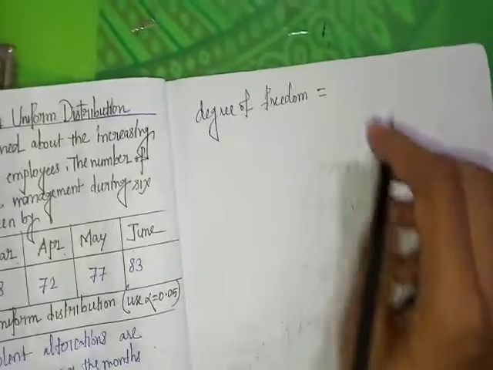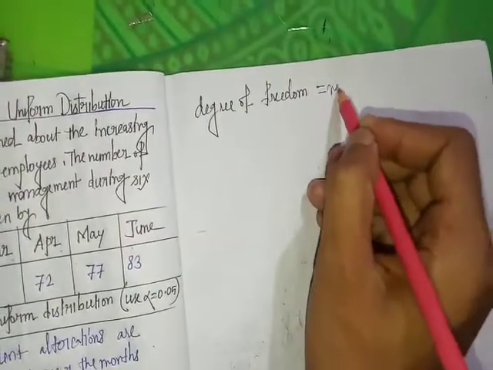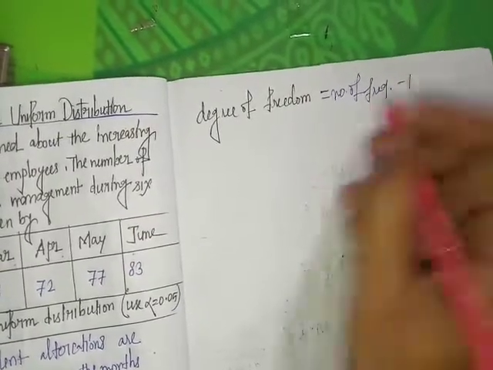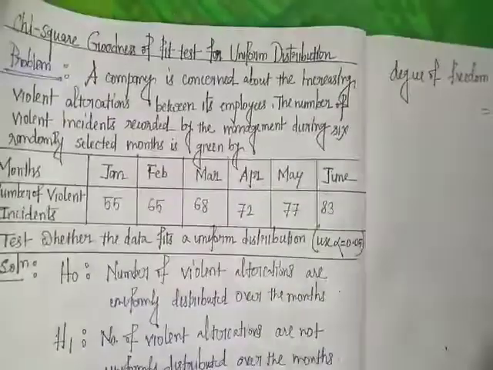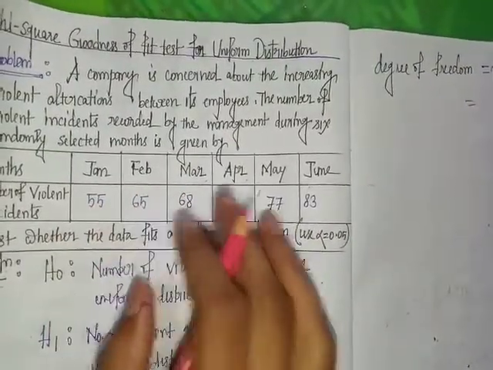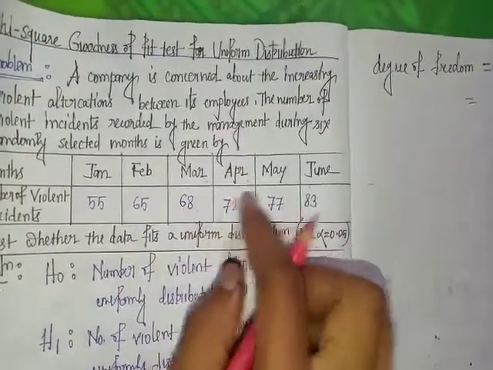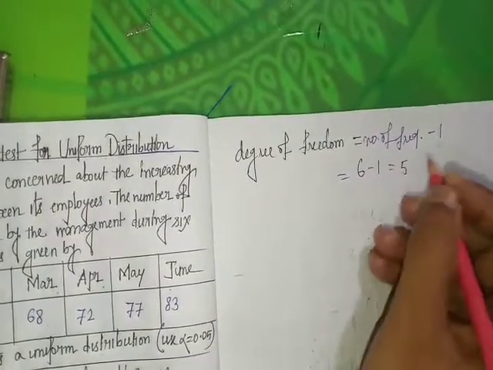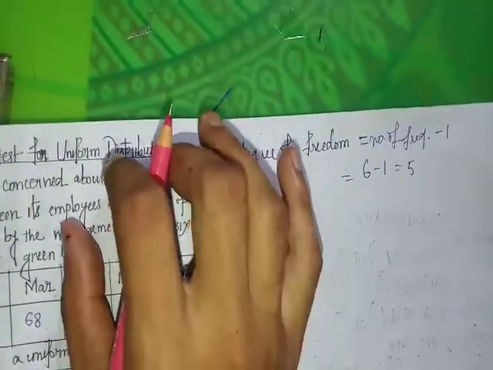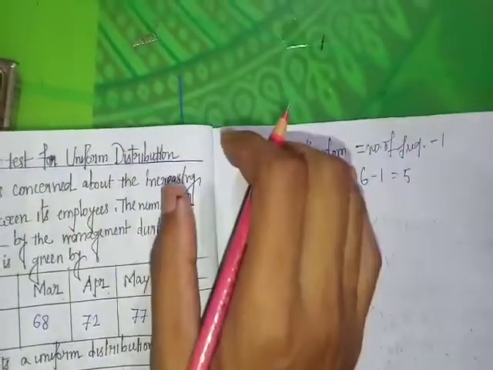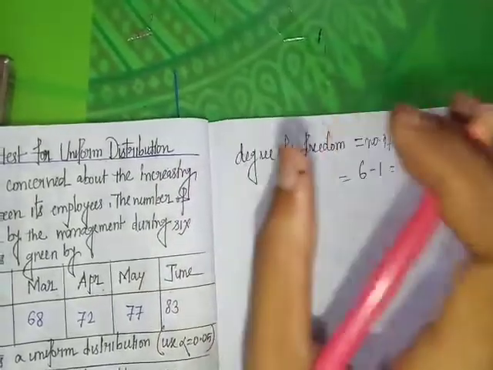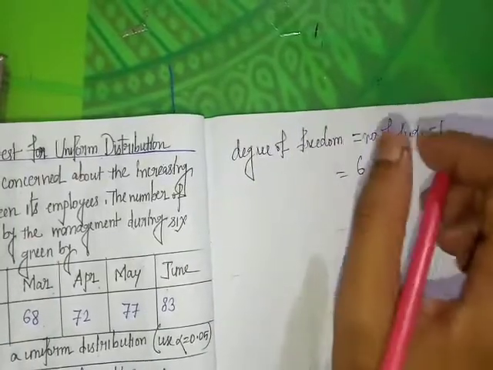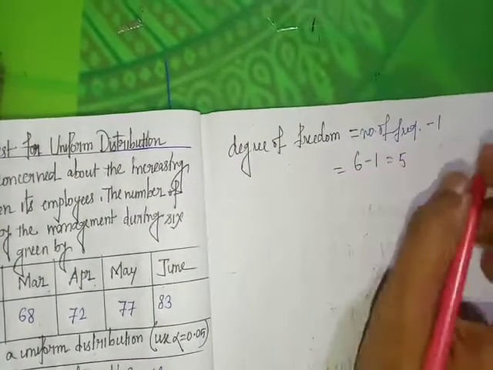Here the total number of frequencies is 6: 1, 2, 3, 4, 5, 6. So 6 minus 1, that is 5.